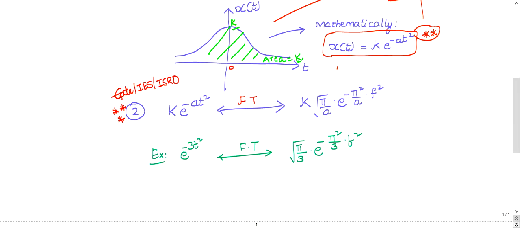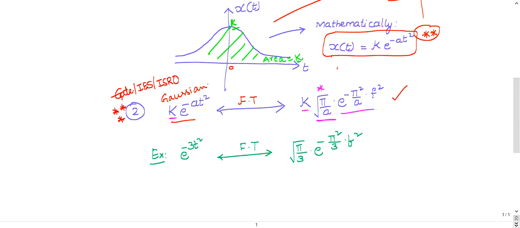So for k into e power minus at square, whenever a Gaussian pulse is given and somebody asks you its Fourier transform, just try to remember this formula. Very simple. I'll tell you how you can memorize. So k is there, you write k as it is. Just add this extra factor, root of pi by a. This is the extra factor you need to add. Then e power minus at square.